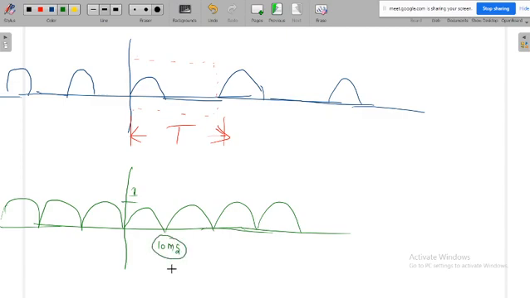Not necessarily 10 millisecond, you can just take it as T, no problem. Now you try to represent it in terms of a mathematical equation. For this diagram, what is the mathematical equation? And one more observation here is